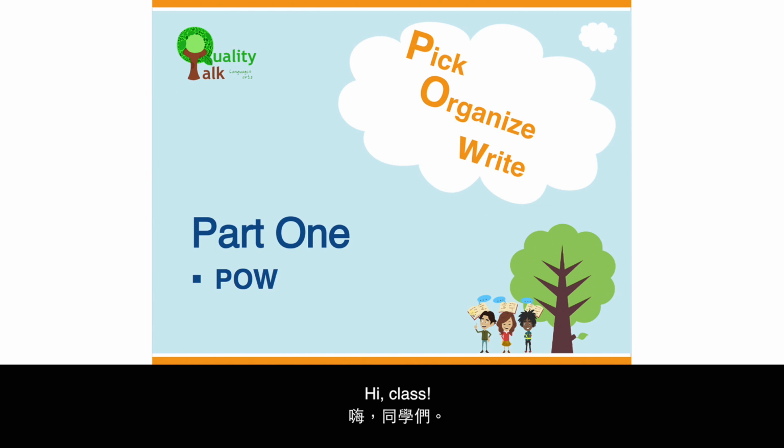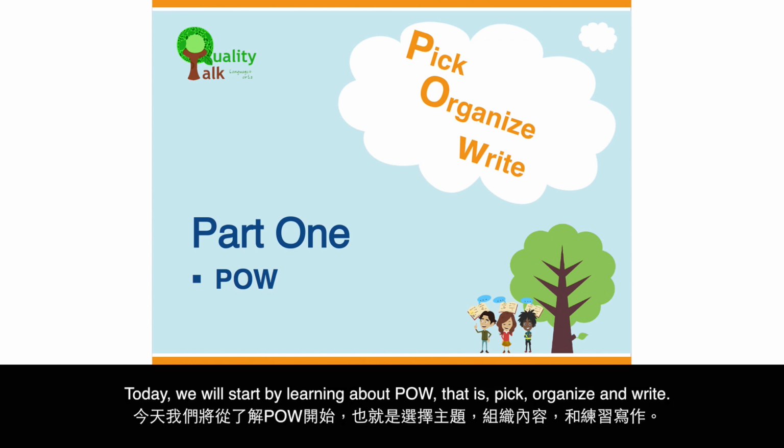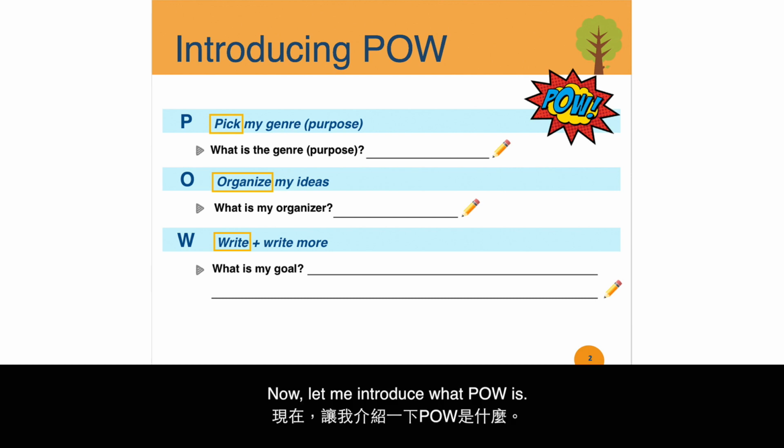Hi, class. This is the 10th lesson on Quality Talk. Pick, organize, write. Today, we will start by learning about POW. That is, pick, organize, and write. Now, let me introduce what POW is. P means to pick your genre. O stands for organize your ideas. W stands for write more.